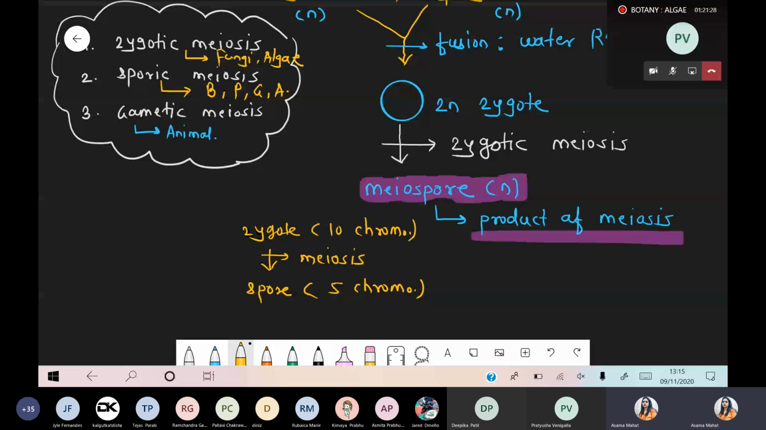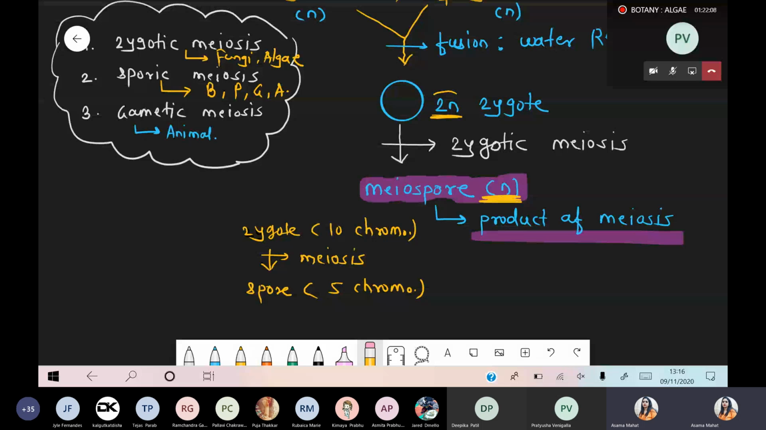It is reductional division. Similarly, in my body the total is 46 chromosomes. But in the human body, in case of the egg and the sperm, they have only 23 chromosomes, because that is a reductional division. So zygote is basically diploid, 2n, and whenever we are talking about the meiospore, these are haploid, a half set of chromosomes. Okay, Komal.